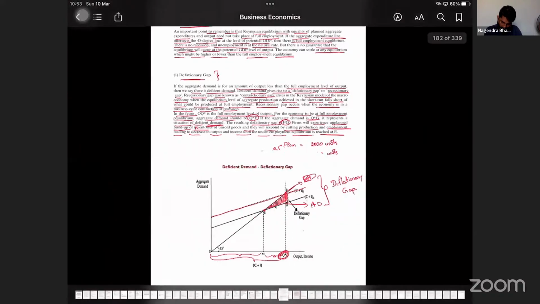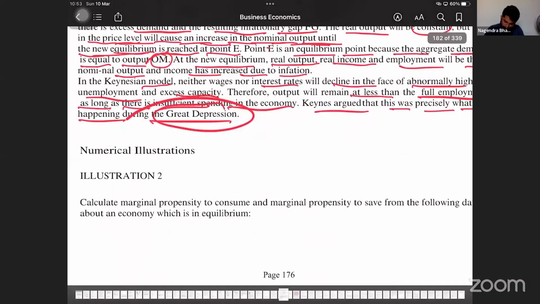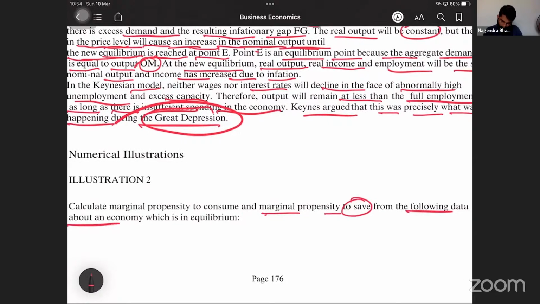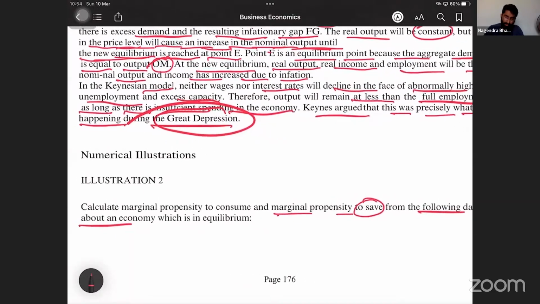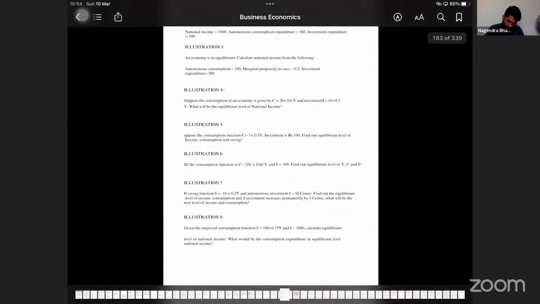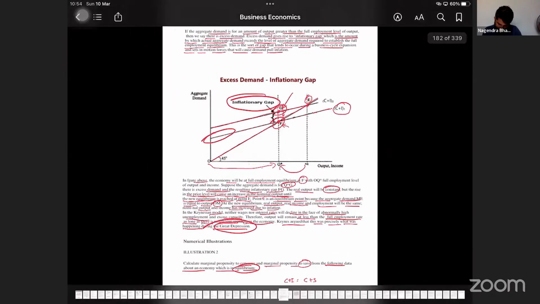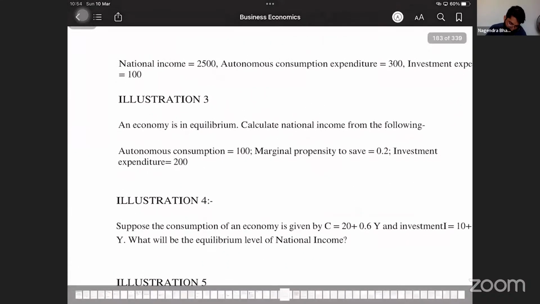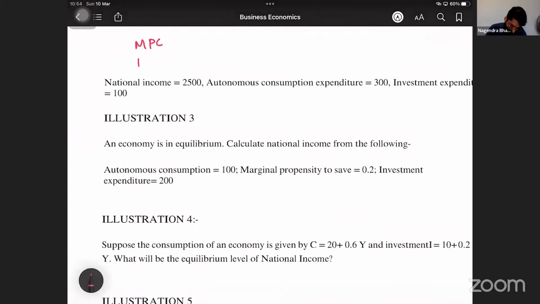Now, illustration number 2. Calculate marginal propensity to consume and marginal propensity to save from the following data about an economy which is in equilibrium. They told that it is in equilibrium where C plus I is equal to C plus S. Keep this in mind. What do you have to calculate? MPC and MPS: marginal propensity to consume and marginal propensity to save.